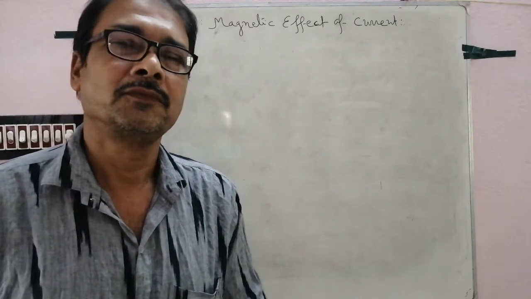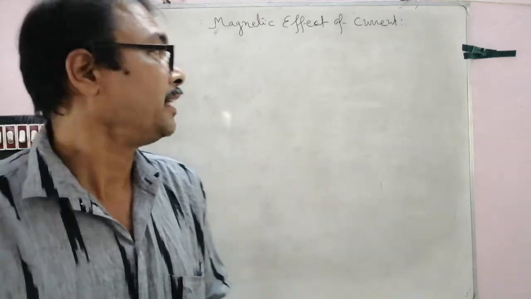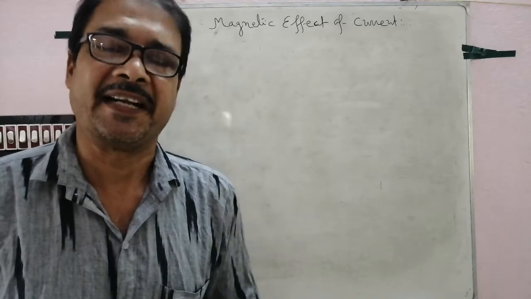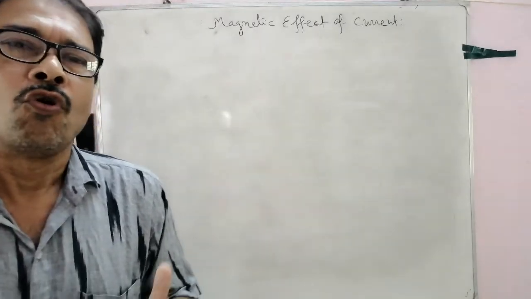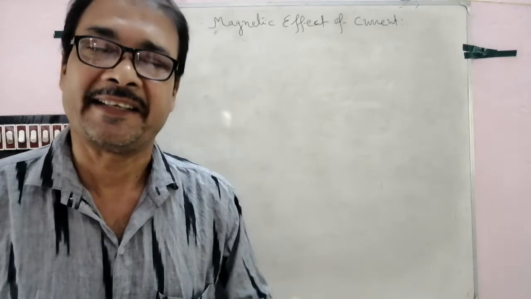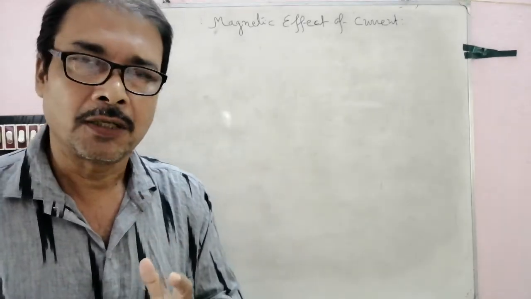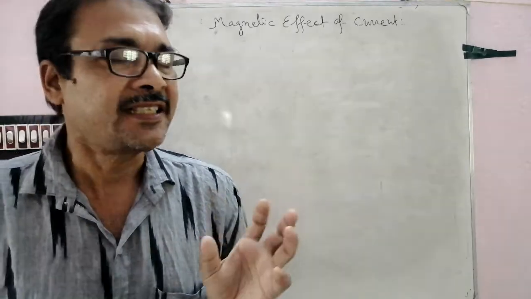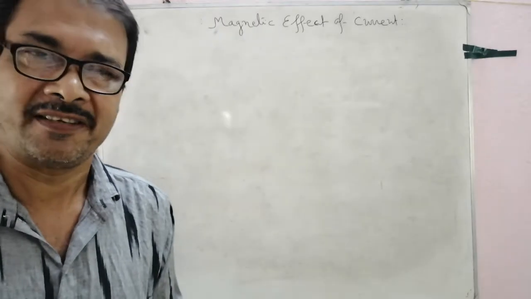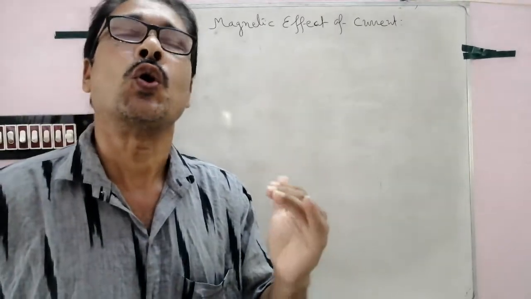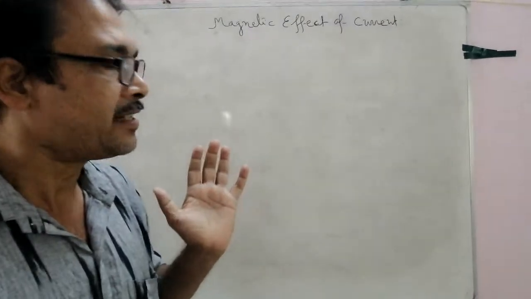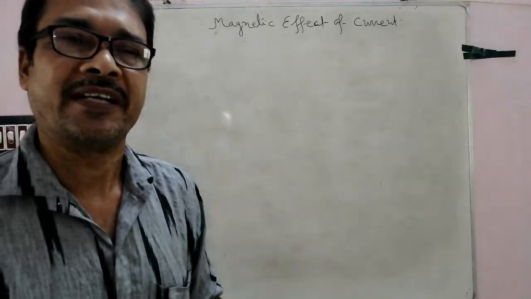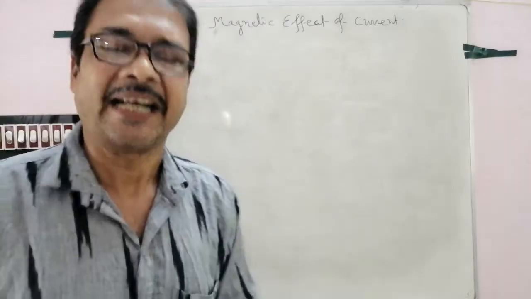Hello student, today I shall discuss a new chapter, that is magnetic effect of current. When current flows through a conductor, that is a current carrying conductor, it produces a magnetic field surrounding it. This is experimentally verified by Oersted. In class 10 you have studied Oersted experiment. So when current flows through a conductor, a magnetic field is produced surrounding the conductor. That is the magnetic effect of current.